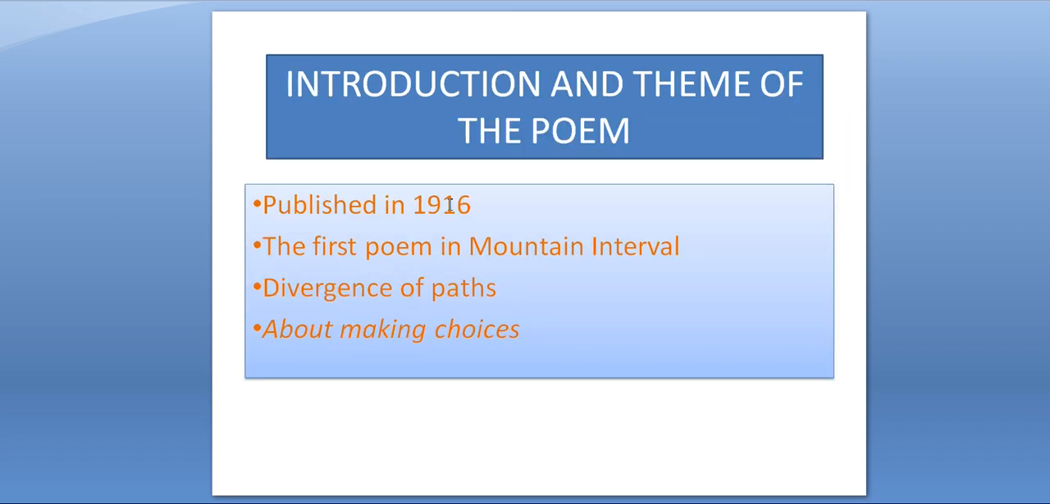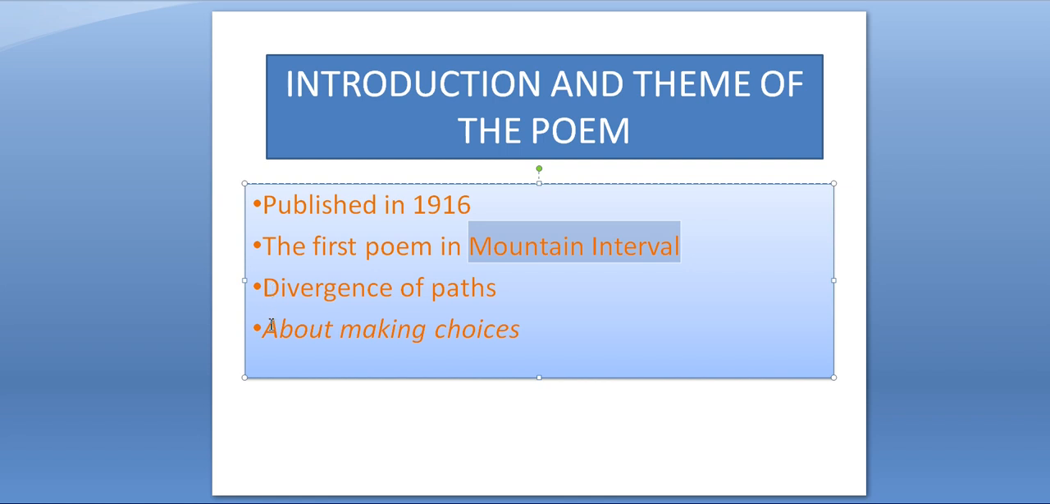The poem was published in 1916. It was the first poem in Mountain Interval. Mountain Interval is a collection of poems. And the poem tells about the divergence of paths. The two paths are there in front of the poet, so different paths are there. So this poem is about those paths.